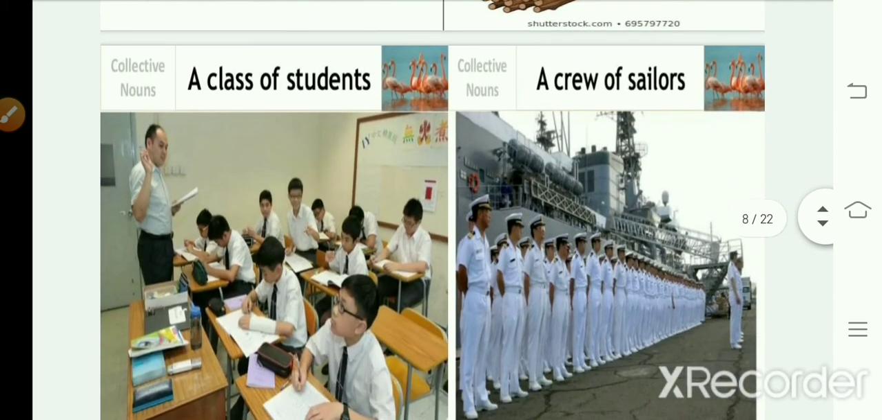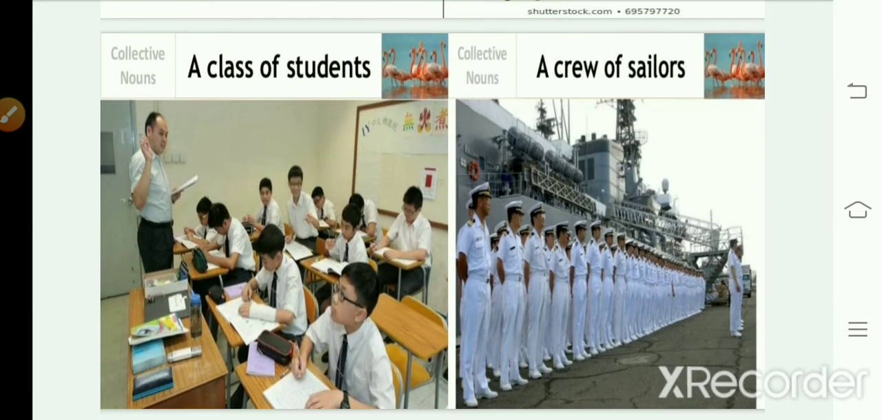Next, students. For students, we'll use class. So in school, we use class or not? A class of students. That is a group of students, not only one student. Next, for sailors, can you see the sailors together in a group? So we will use a crew of sailors. Okay. So sailors are the workers who work on a ship. For that, we use crew, a crew of sailors.